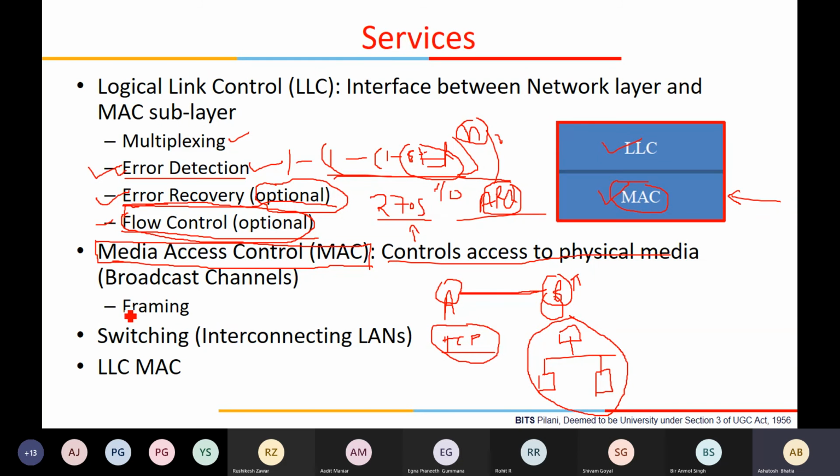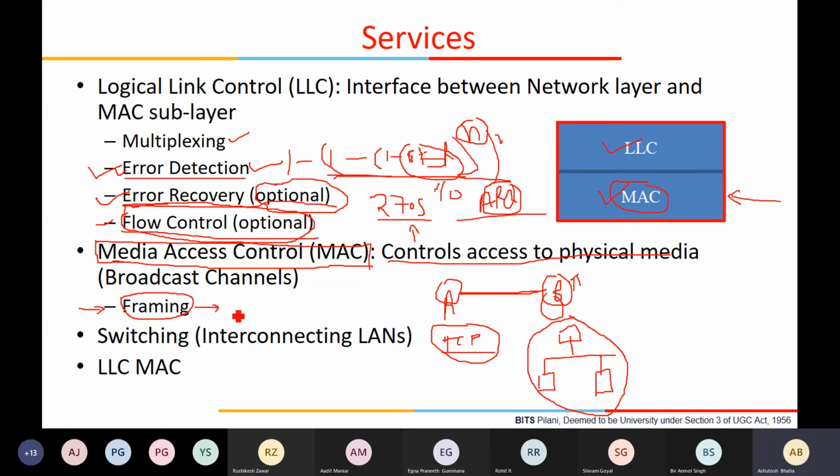So in the next class we will start with something very basic, which is called framing. Framing is like, once you get the packet from the higher layer, you have to convert it into a frame. And the major issue with this is that when I'm speaking sentences in English, I take a pause between two words.